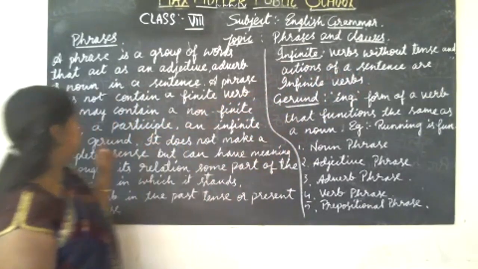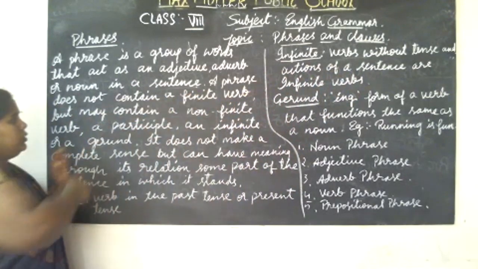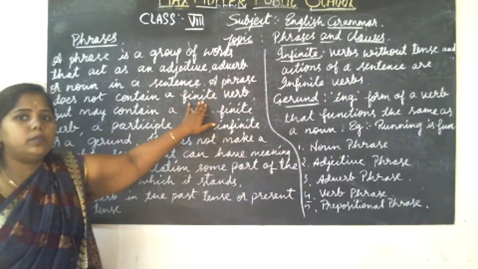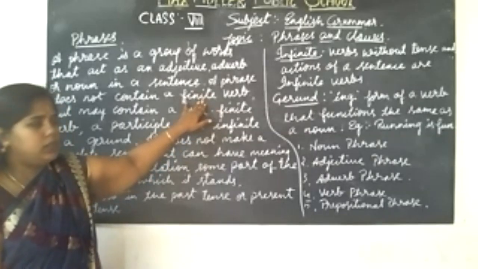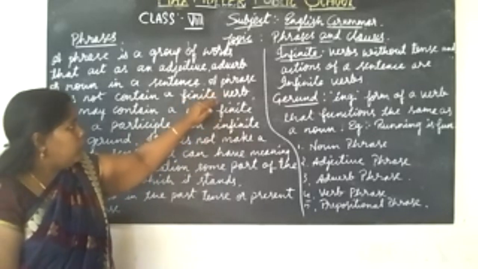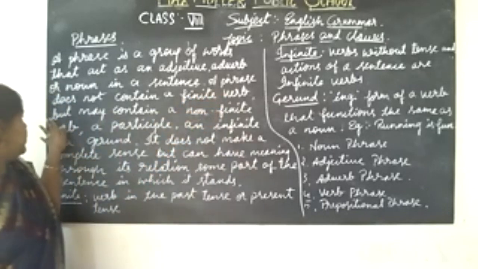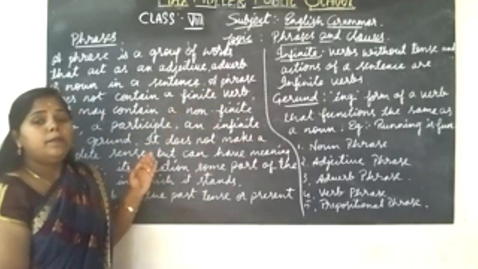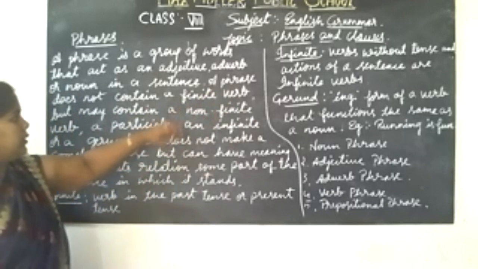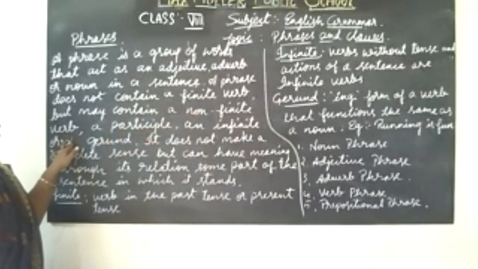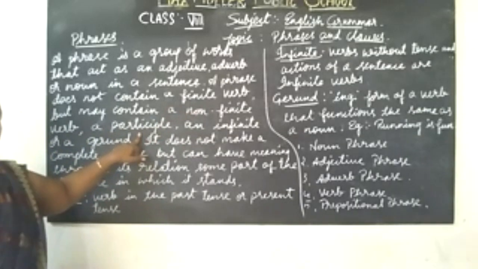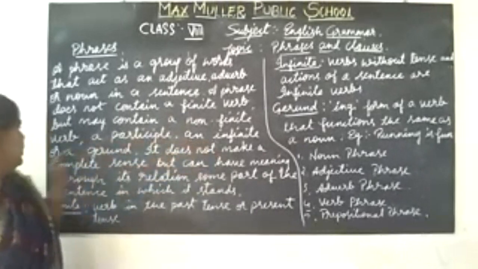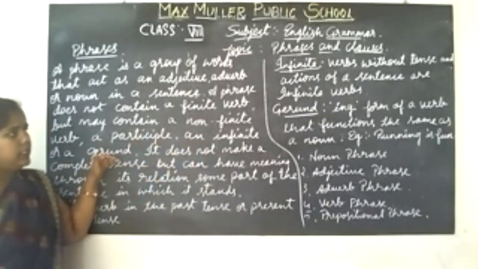A phrase does not contain a finite verb. Finite I already explained: the verb which contains tenses, that is past tense or present tense. But a phrase may contain a non-finite verb, the verb which does not contain tenses or action words. It may be a participle, an infinitive, or a gerund. What does gerund mean?